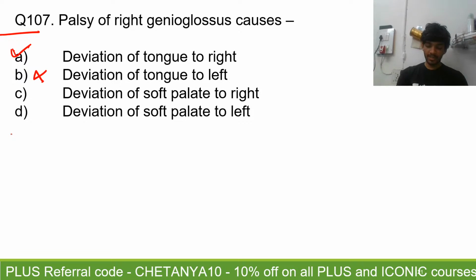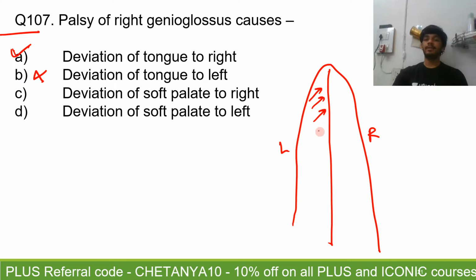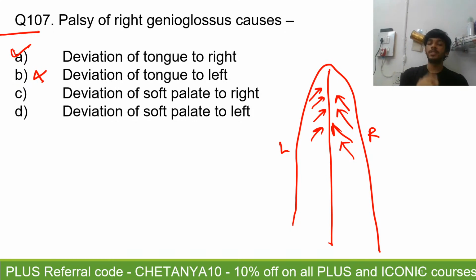After multiple discussions, we have discussed this question so many times. I'll explain it again, no worries. If this is your tongue, the action of the genioglossus muscle of the left side is to push it towards the right side, and the action of the muscle of the right side is to push it towards the left side and forward. So it is a protruder and it applies pressure on the opposite side.